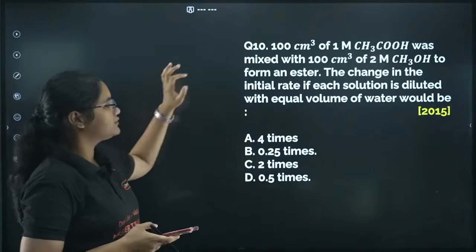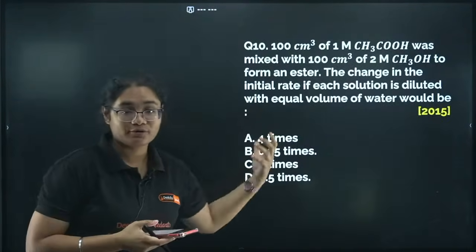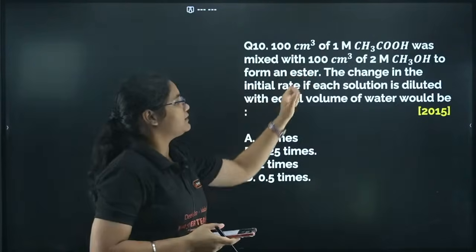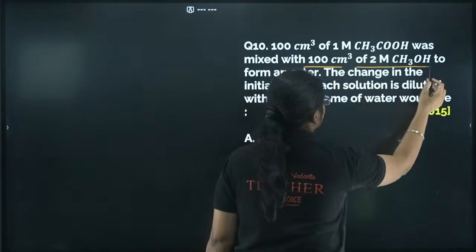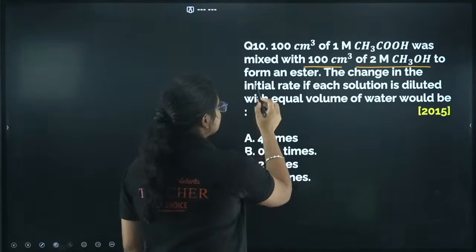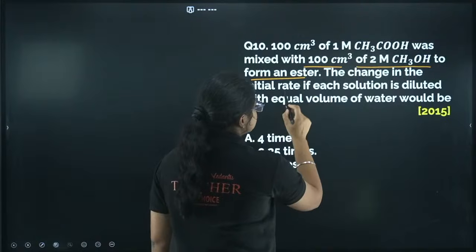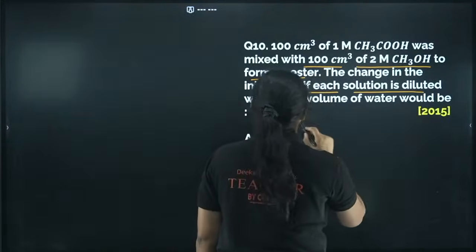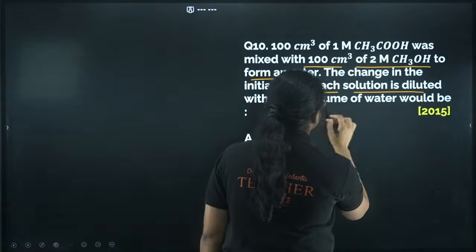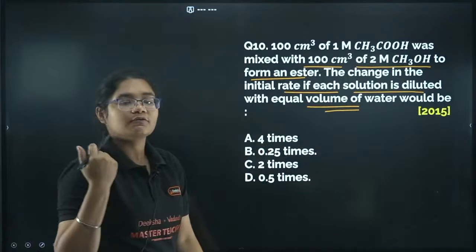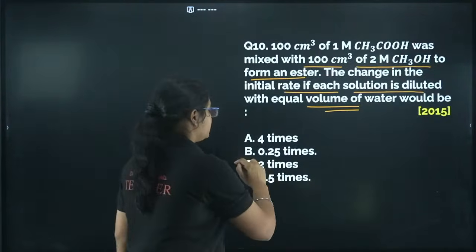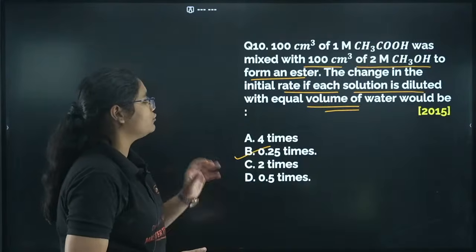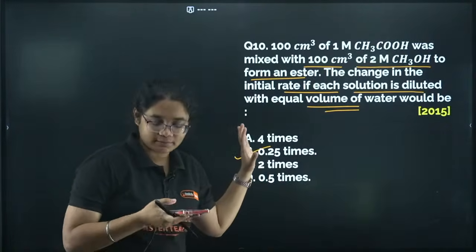Next question. This question is very similar to what we have already solved. 100 centimeter cube of 1M CH3COOH was mixed with 100 centimeter cube of 2M CH3OH to form an ester. The change in the initial rate if each of the solutions is diluted with equal volume. Just now we have solved this question. When you dilute it with equal volume, the rate will decrease to 0.25 times. So I have already solved the similar question.